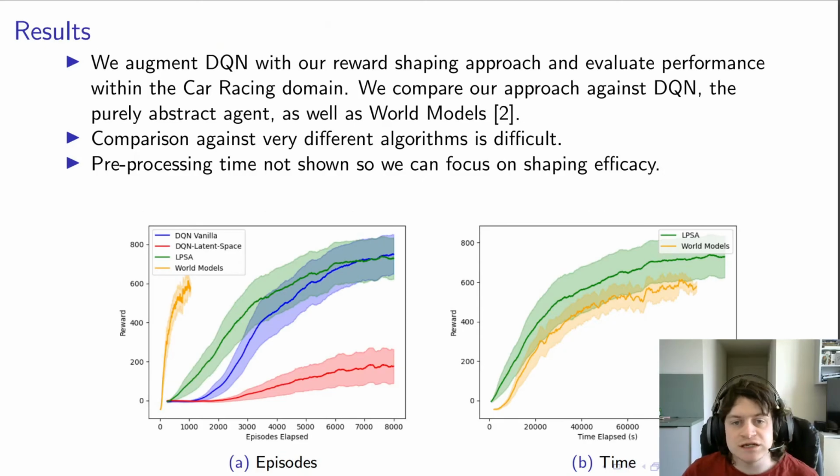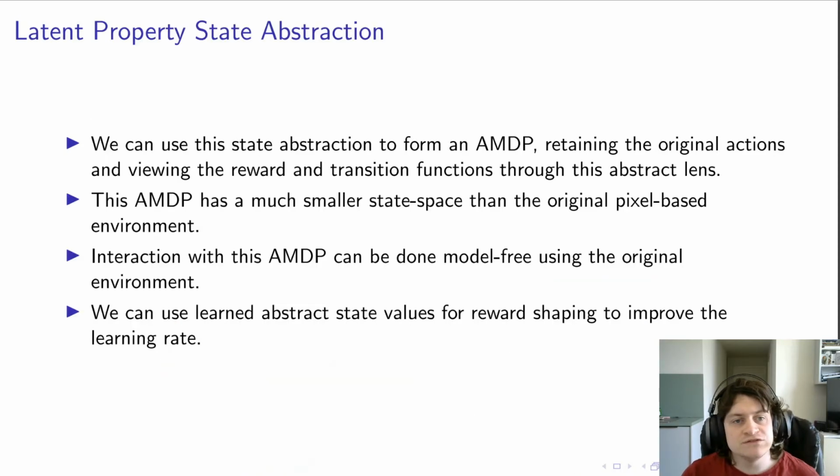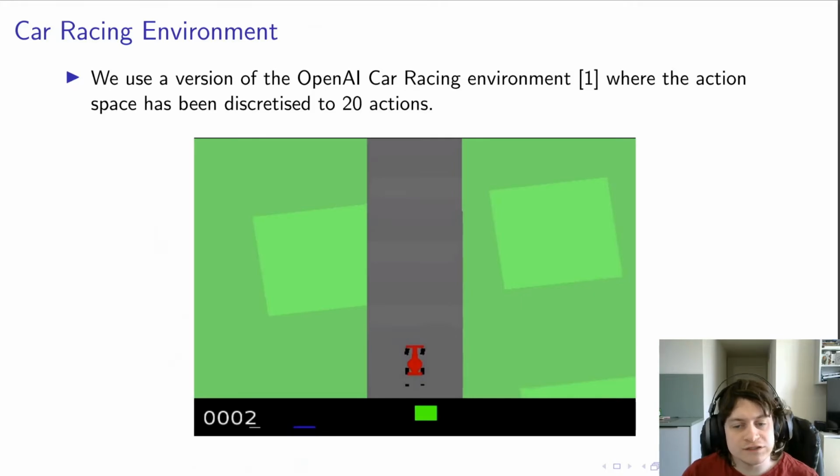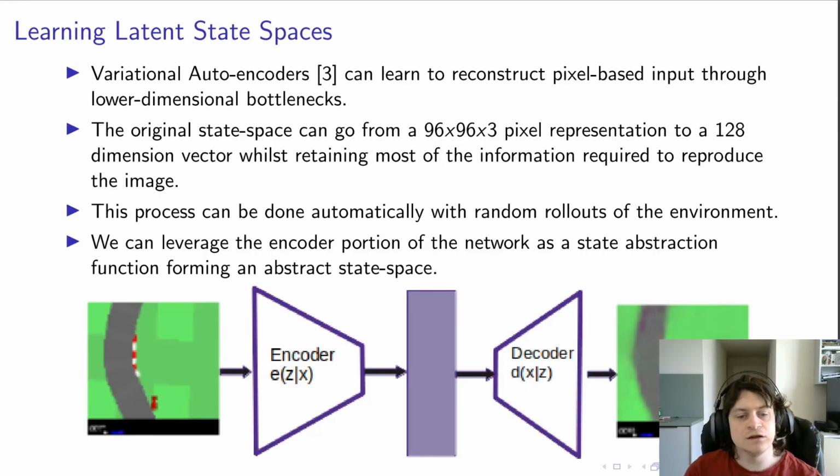So we can put all of this together quite reasonably well. We can take our car racing environment and learn the encoder.